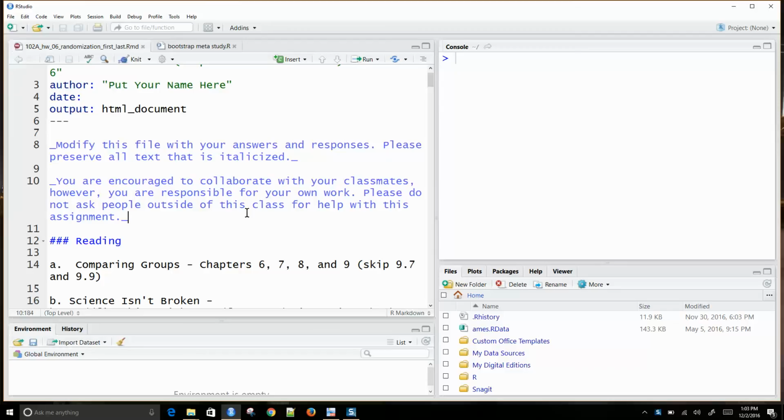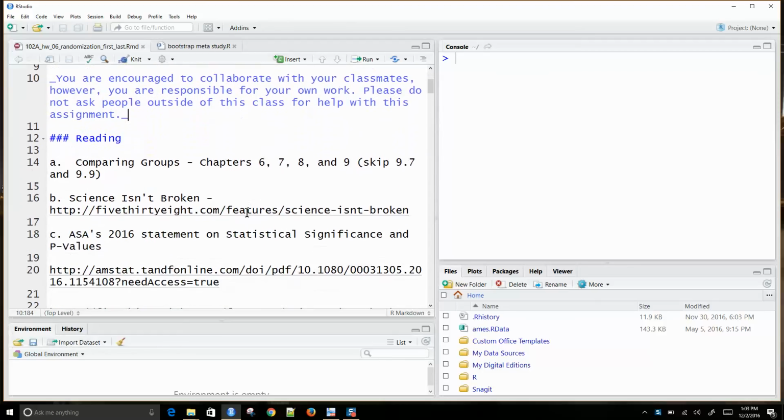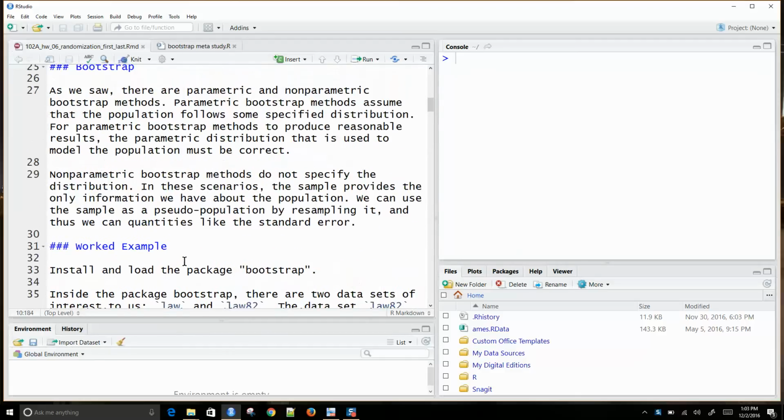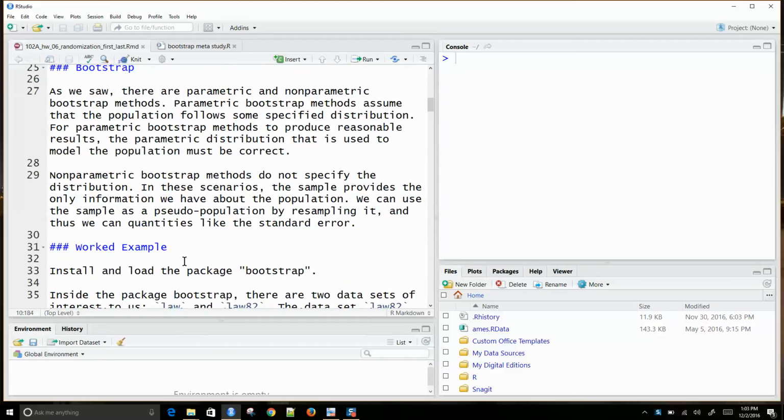Okay, so I posted this homework 6, and it was all about randomization and Bootstrap. Here are some things that I think you should read, and I've done a little bit of a Bootstrap meta study. You can get an idea of how Bootstrap works, but also the dependence that Bootstrap has on the actual sample itself, right?